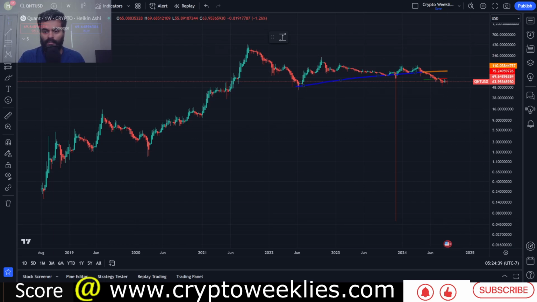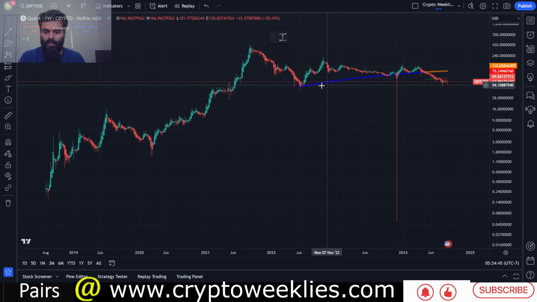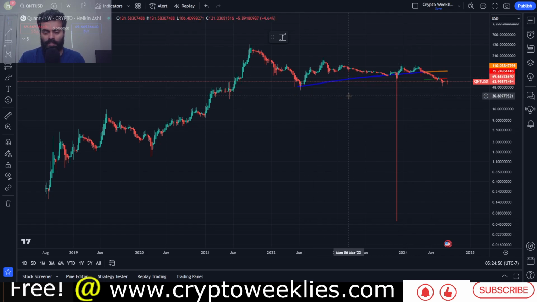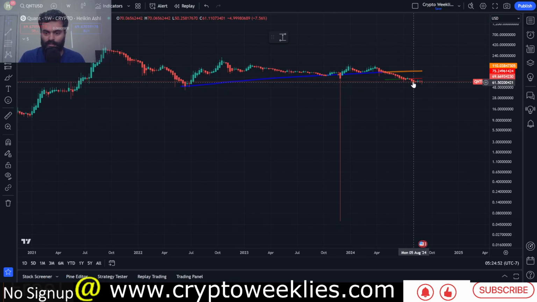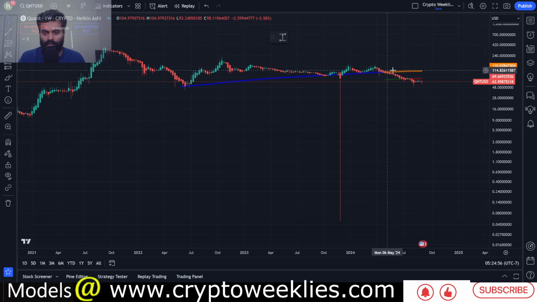The chart that you are seeing on the screen is the TradingView weekly price action chart for Quant and its token QNT. The key thing that I wanted to show with this is the relationship between the current price and the 200-week moving average as well as the 300-week moving average. The price currently is below the 200-week moving average, typified by the color code change from blue to orange, as well as the 300-week moving average.